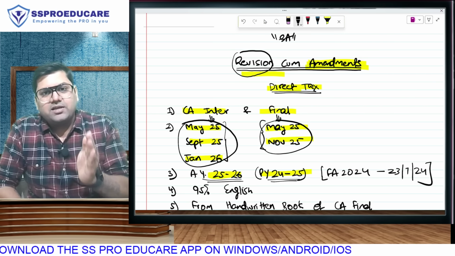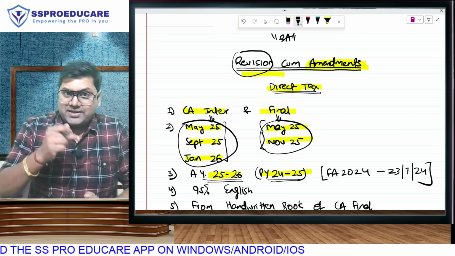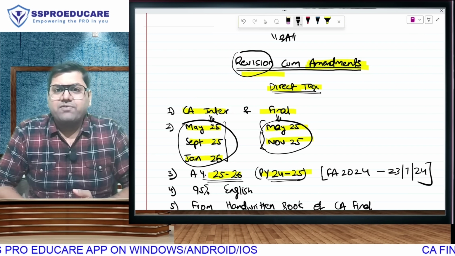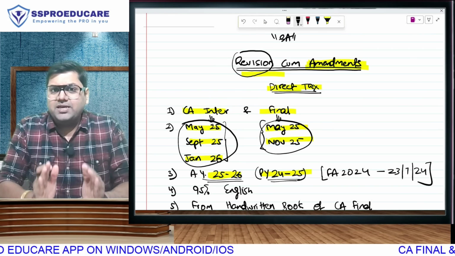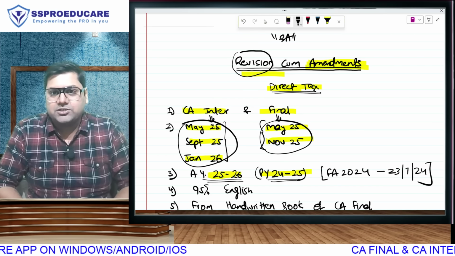So any student studying for May 25, the syllabus is the same in September, the syllabus is the same in January. And likewise at CA Final, if you are learning for May 25, the syllabus is going to be the same in the November 25 attempt also. So these are the attempts that will be covered in the revision cum amendment lectures of these years.